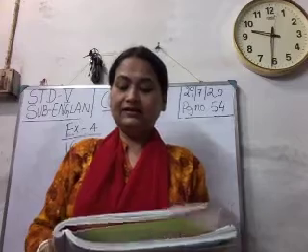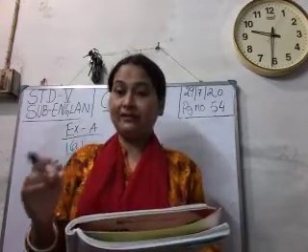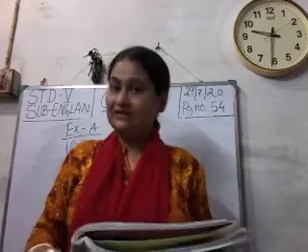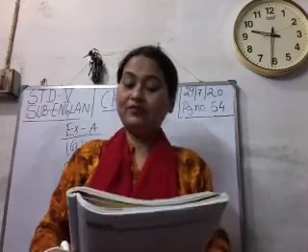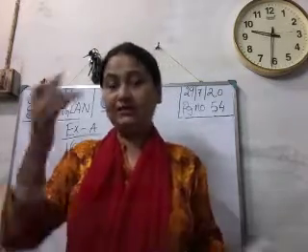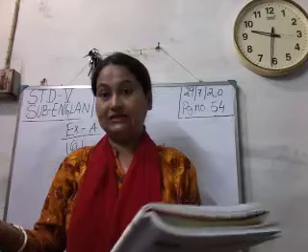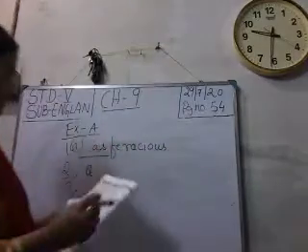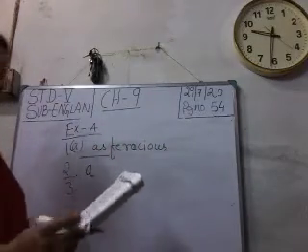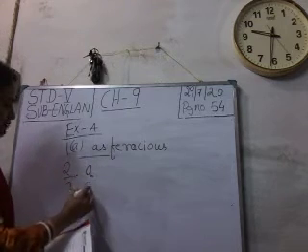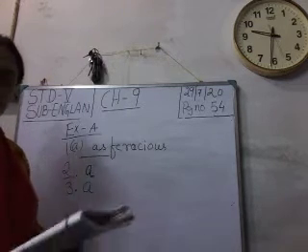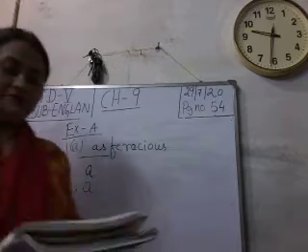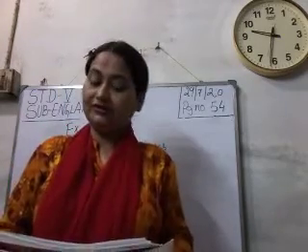And see option C, more busiest. I am not comparing with one object, isn't it? So more busiest is never correct. We never say more busiest. So it is the busiest road. For number 3 also, option A is the correct answer.